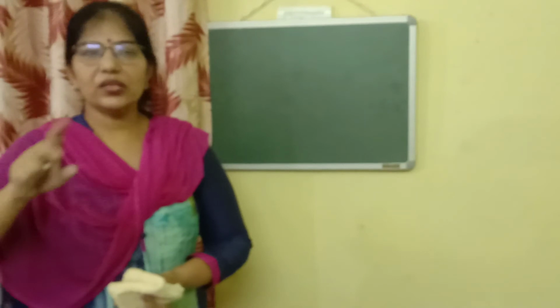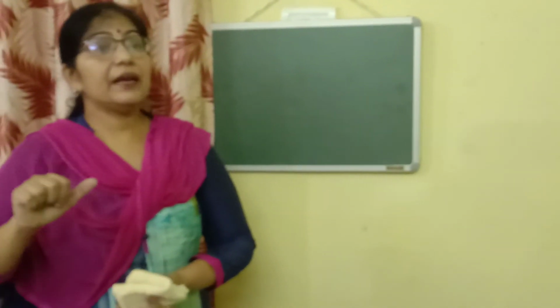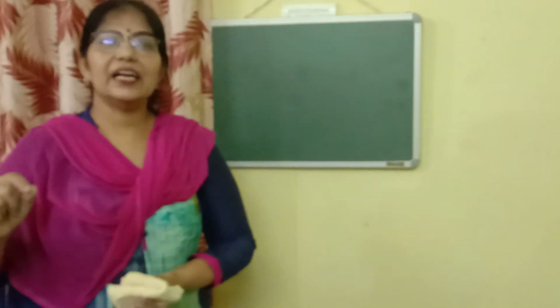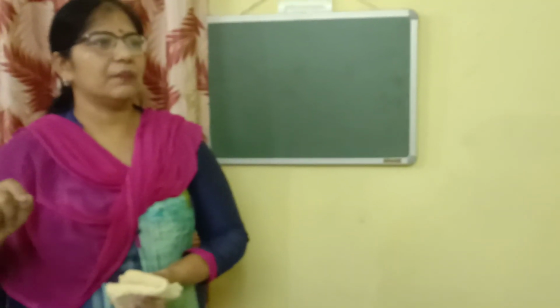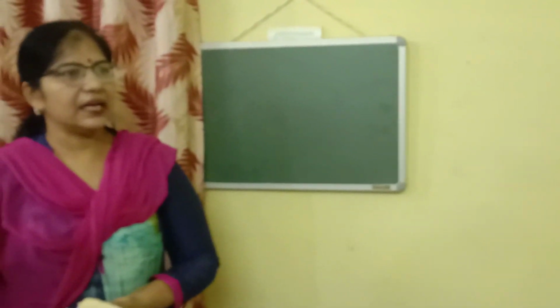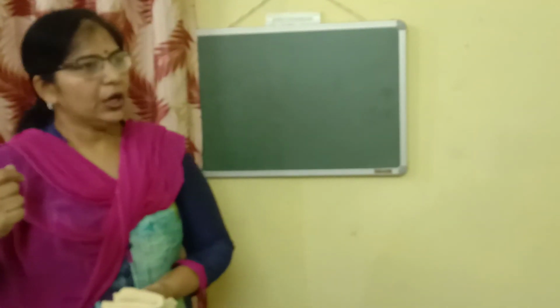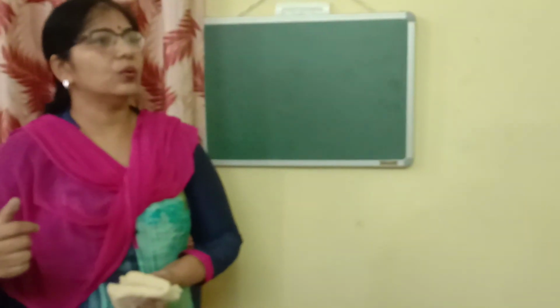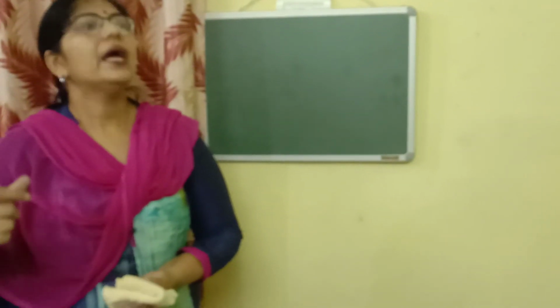On this concept, children, we prefer to wear light colored clothes or white colored clothes in summer because they do not absorb all the heat from the sun and therefore keep our body cool. Whereas in winter we prefer to wear dark colored clothes or black colored clothes. Why?